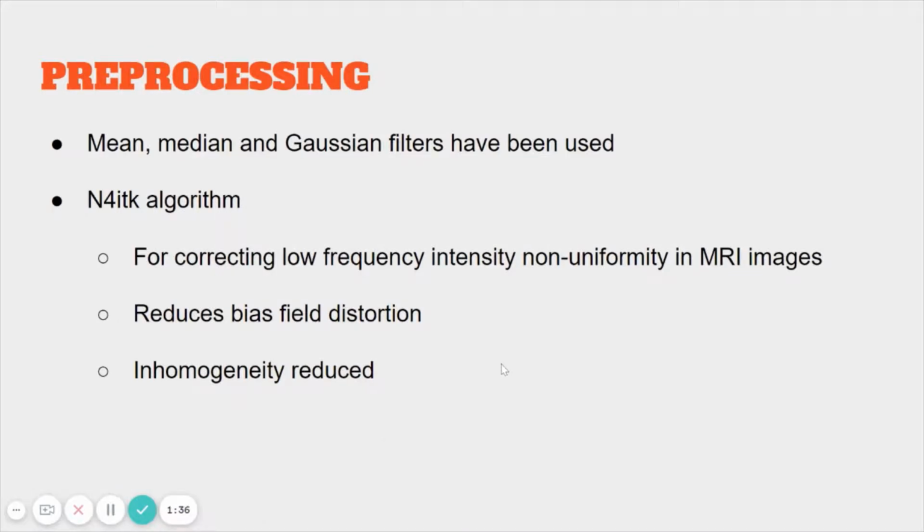We have used several pre-processing methods, which are N4ITK, mean, median, and Gaussian filters. The mean filter replaces every pixel in the image with the average of its neighbors and itself. The median filter takes the median of every value surrounding the pixel and replaces it with that value. The Gaussian filter, also known as the Gaussian blur, uses a function named the Gaussian function to blur the image and create a smoothing effect.